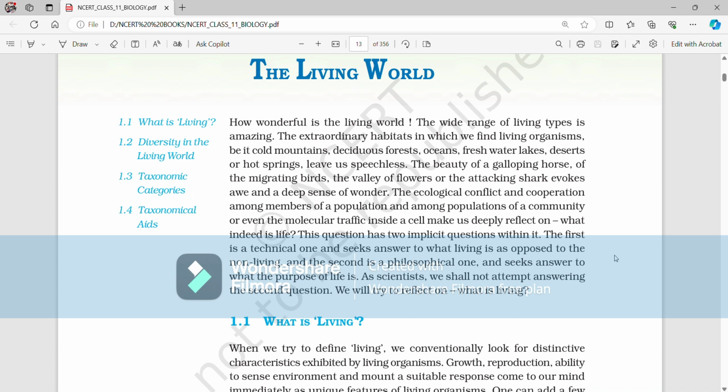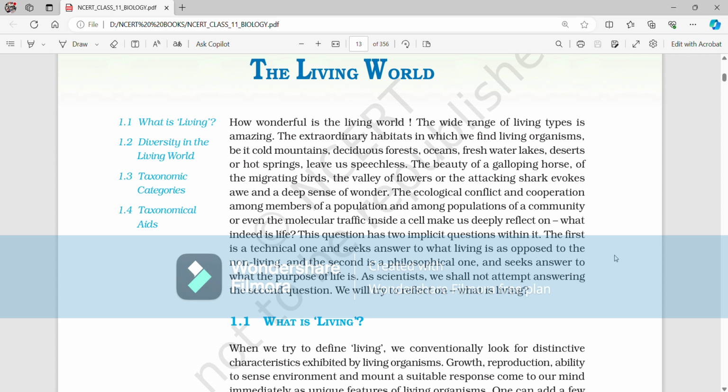The beauty of a galloping horse, of the migrating birds, the valley of flowers, or the attacking shark evoke awe and deep sense of wonder. The ecological conflict and cooperation among members of a population and among populations of a community, or even the molecular traffic inside a cell, make us deeply reflect on what indeed is life.